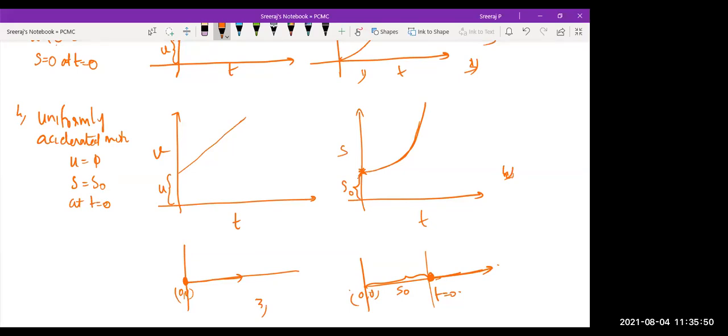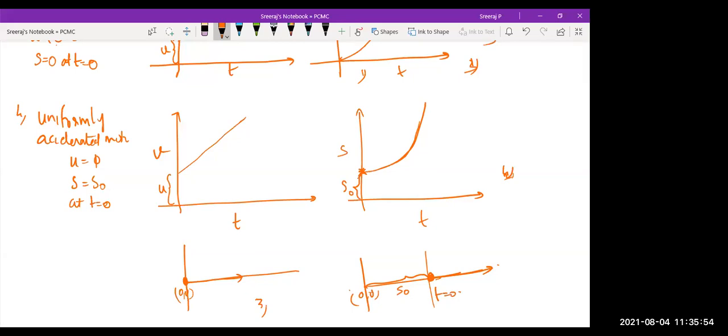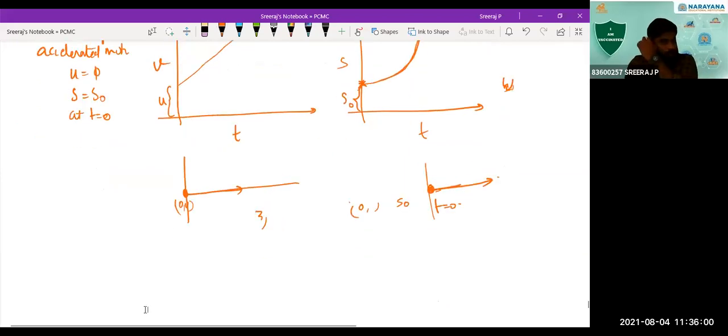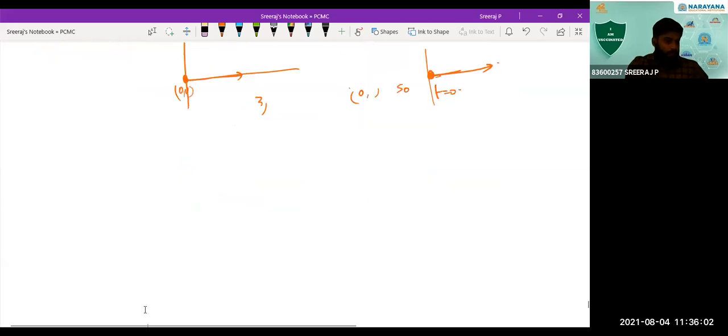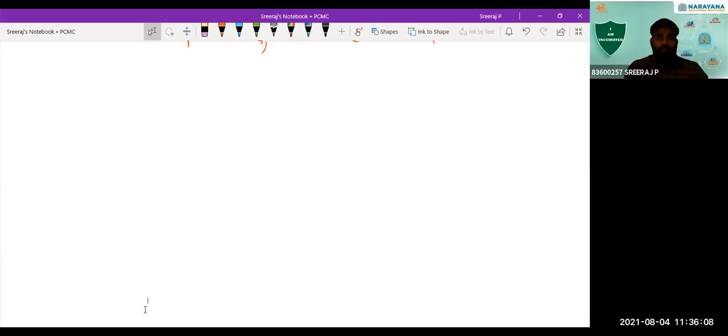Yes, next type of motion we'll see, in the graph only. What can be the main uses of this graph, sir? Many things you can get. Just now you saw the slope of the velocity time graph gives you acceleration, right?